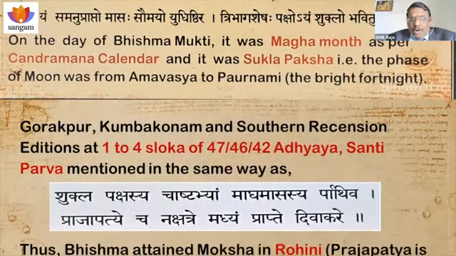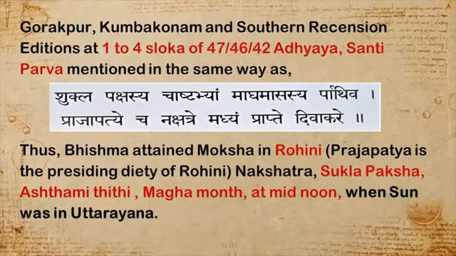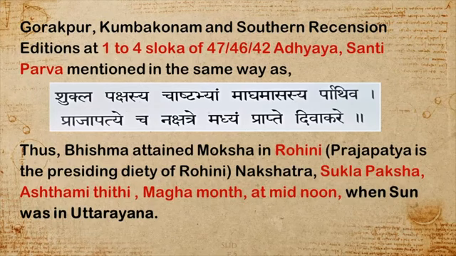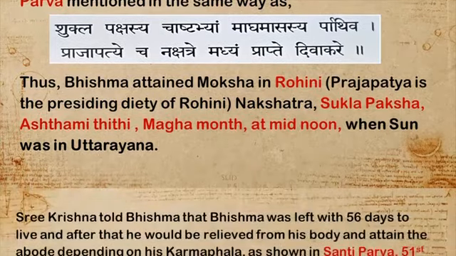And in the Gorakhpur and Kumbhakonam editions, the southern recension of the Mahabharata text, in the Shanti Parva, it further mentions Sukla Pakshasya. That is, in Sukla Paksha, from Amavasya to Paurnami, and Cha Ashtabhyam, that means the 8th Tithi, Magha Masasya. Prajapatye cha nakshatre, that is at Rohini nakshatra, because Prajapati is the presiding deity of Rohini. Madhyam Prapte Divakara, that is at midday. In Uttarayana Punyakala, Bhishma attained Mukti. That was all mentioned by Bhishma in Shanti Parva.